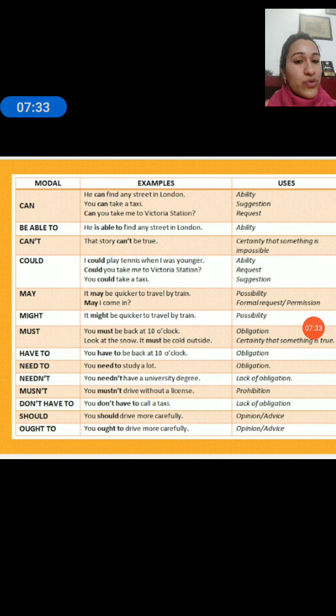So kindly go through this table and the material that I have sent, the PPT and your previous notes. Go through all of them. I've sent you one more video link also to make you more clear about modals. Rest of the doubts and practice we are going to do in the class.